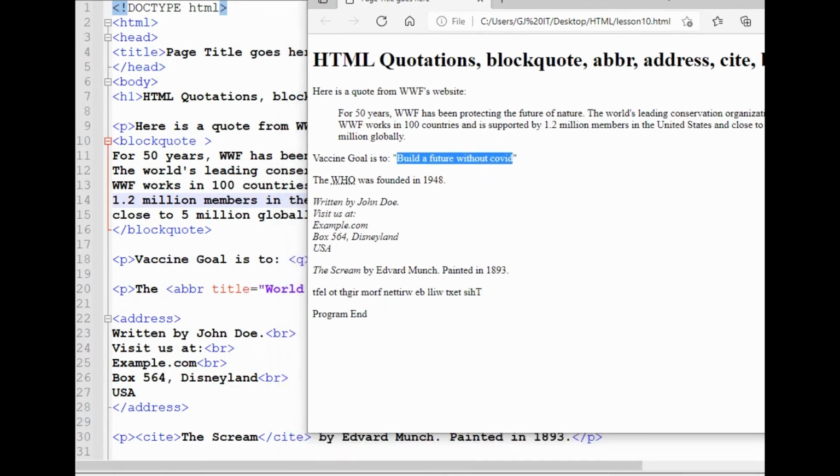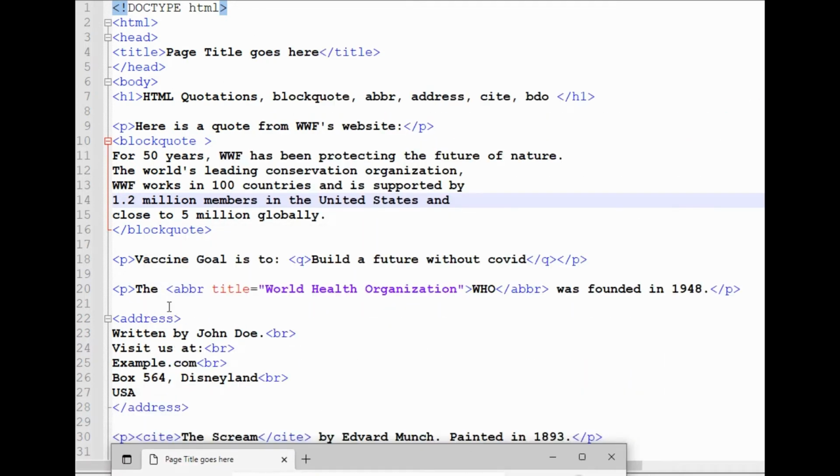Next is the ABBR code tag. The abbreviation title World Health Organization. So title is an attribute, and this is the value of this attribute, WHO. ABBR, so this tag is closed.